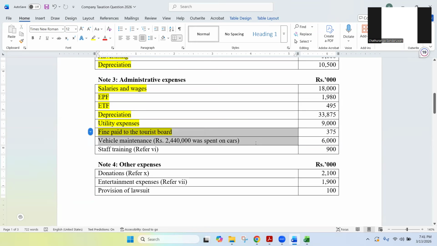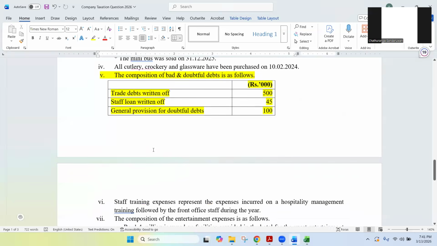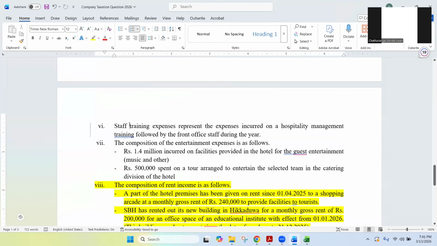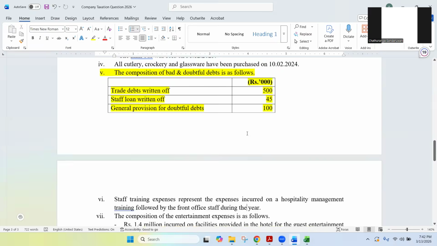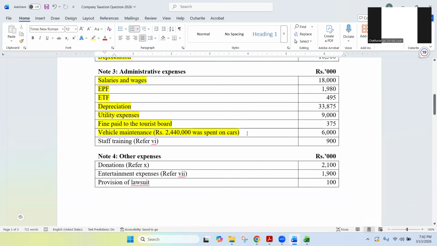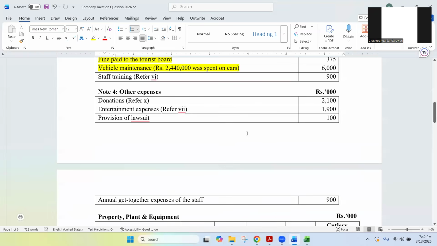Next one is staff training, point number 6. If you can remember, there was staff training, and that expense represents expenses incurred on hospitality management training followed by the front office staff during the year. Now, what do you think? Is this deductible or not? This is 900. Can we deduct this or not?